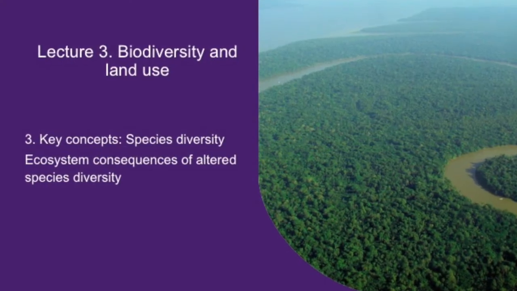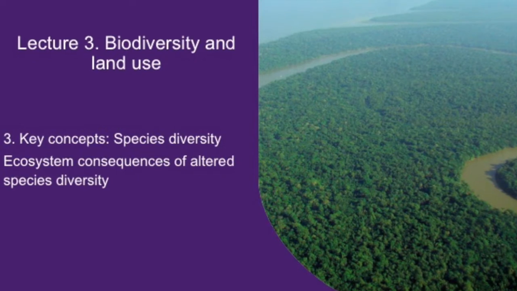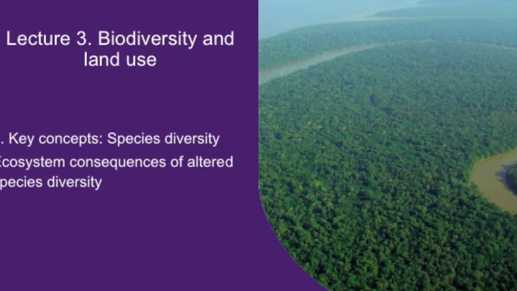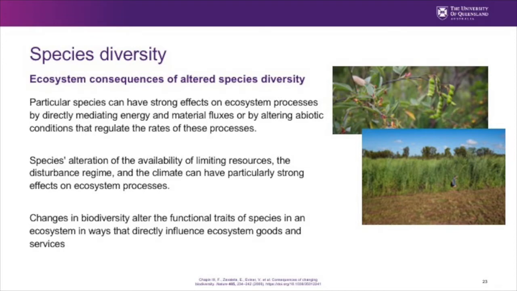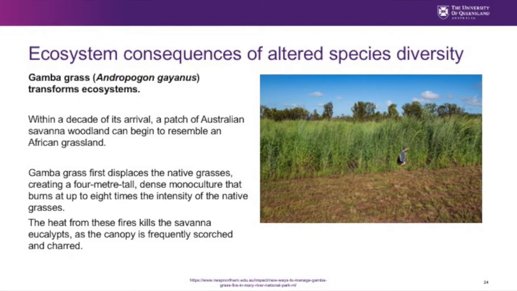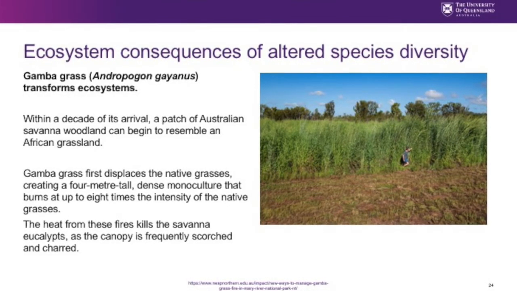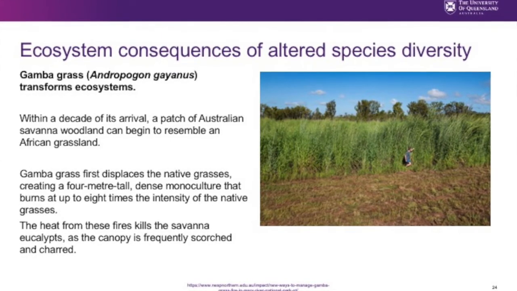In this session, we're going to continue with species diversity, but we're going to talk about the ecosystem consequences of altered species diversity. We're going to start by explaining that there are some particular species that have strong effects on ecosystem processes by directly mediating energy and material fluxes or by altering abiotic conditions that regulate the rates of these processes. To understand this concept, we're going to have an example about how the introduction of a single species can have a great impact on an ecosystem.